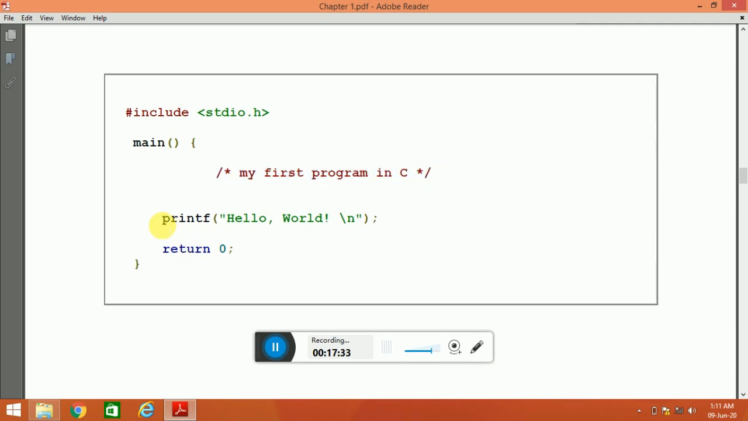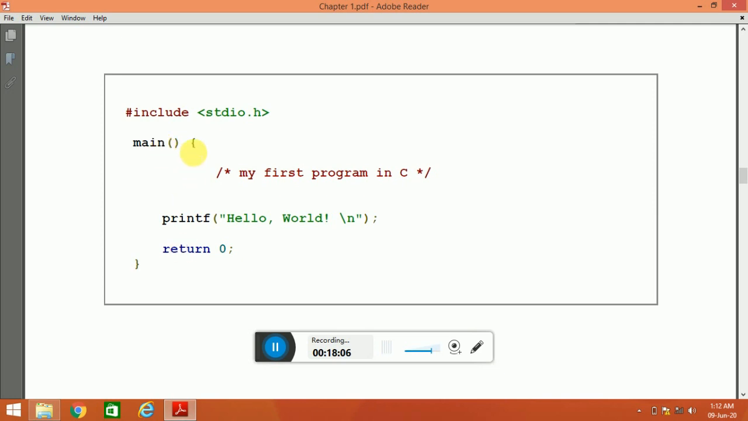Now printf. This is a statement. What is printf? Printf is used to print characters to the output, such as string, float, integer, octal, hexadecimal, etc. Here printf will print hello world. What is slash n? It will print a new line. Then return 0. Return 0 will return 0 to the main function.